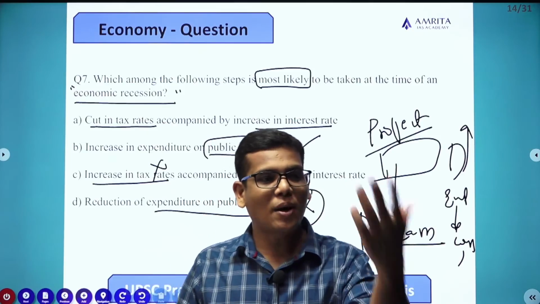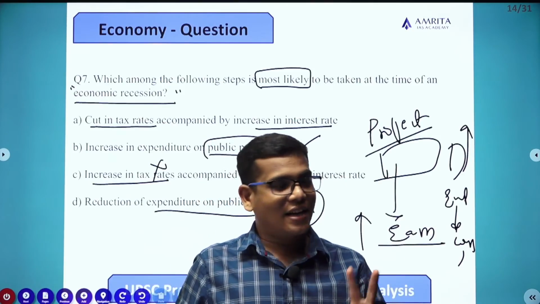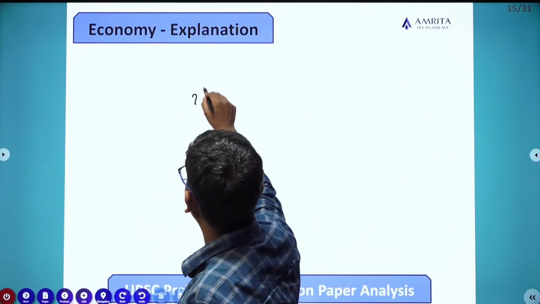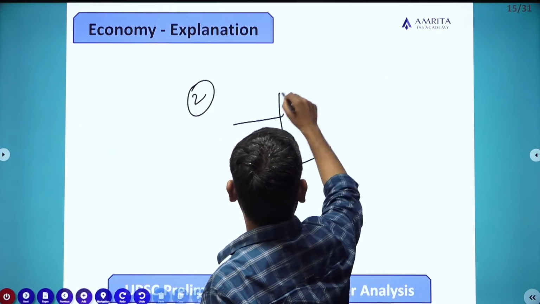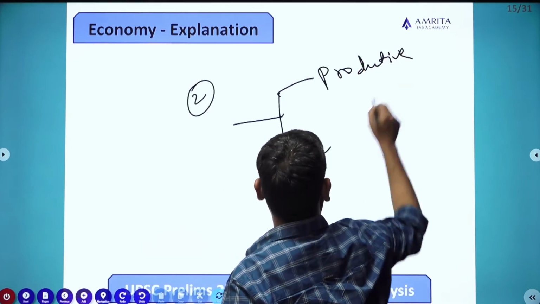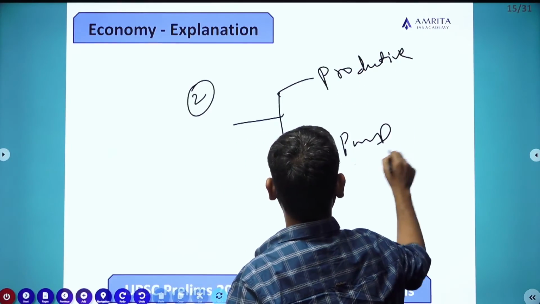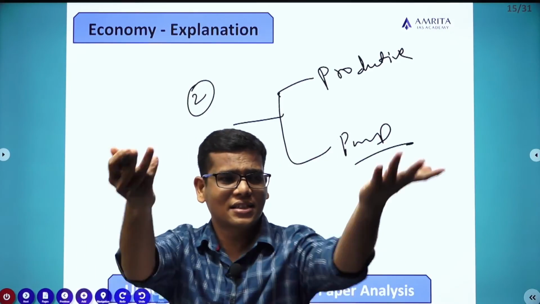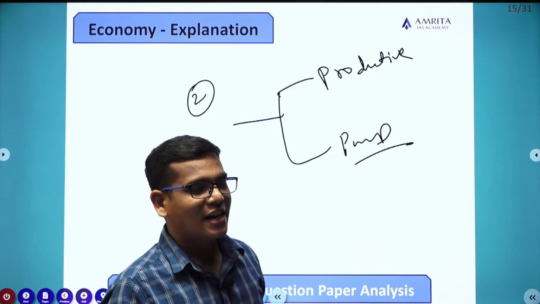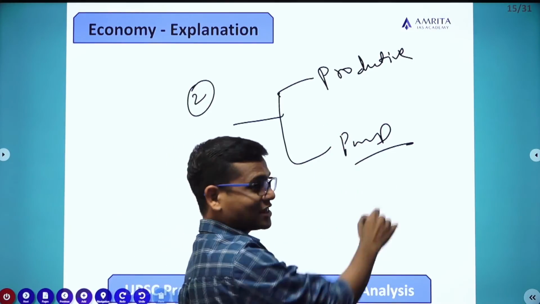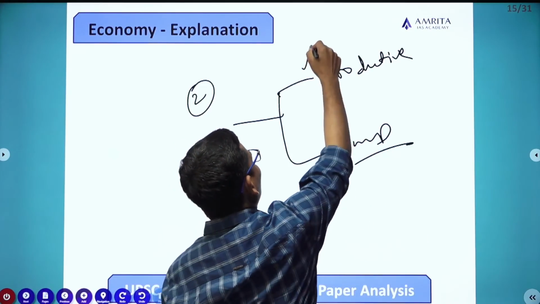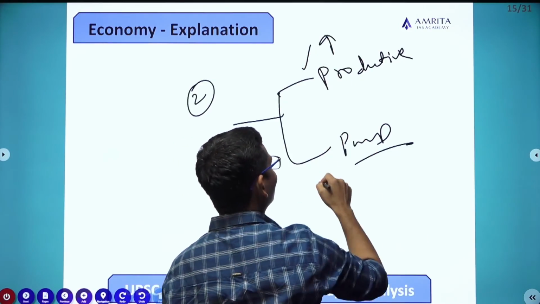Keynes says pump money, but pumping may happen in two ways: either pump the money for the creation of productive assets, or pump the money in the form of welfare, just giving or transferring the money. The efficacy of each rupee spent in the latter form is much lower compared to the former.